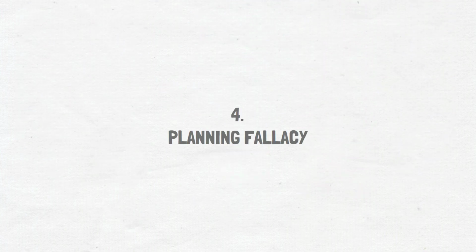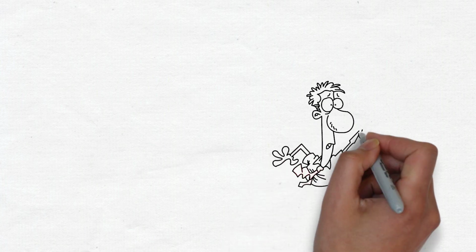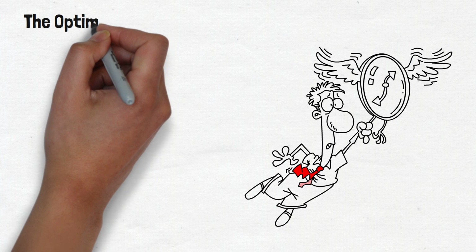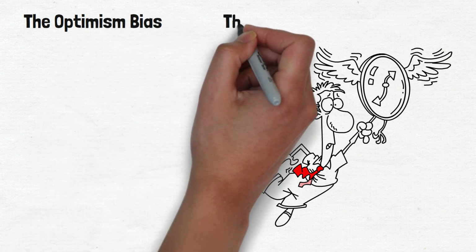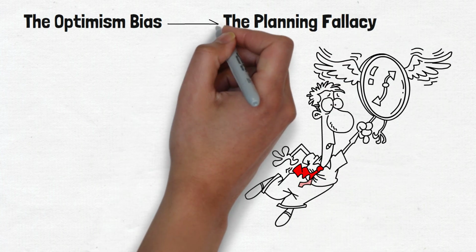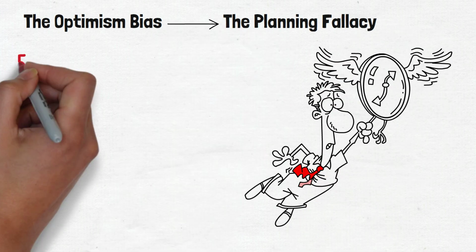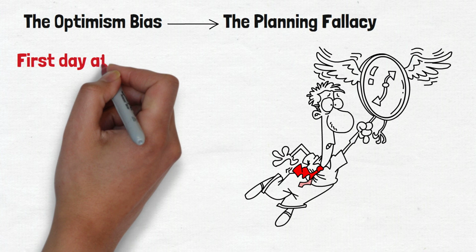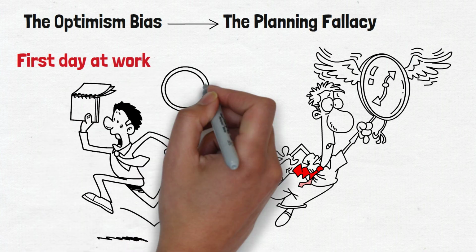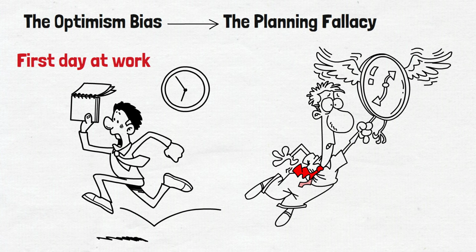Number 4. Planning fallacy. The planning fallacy is the tendency to underestimate the time needed to complete tasks. The planning fallacy actually stems from another error, the optimism bias, which is the tendency for individuals to be overly positive about the outcome of planned actions. People are more susceptible to the planning fallacy when the task is something they have never done before. The reason for this is because we estimate based on past experiences.